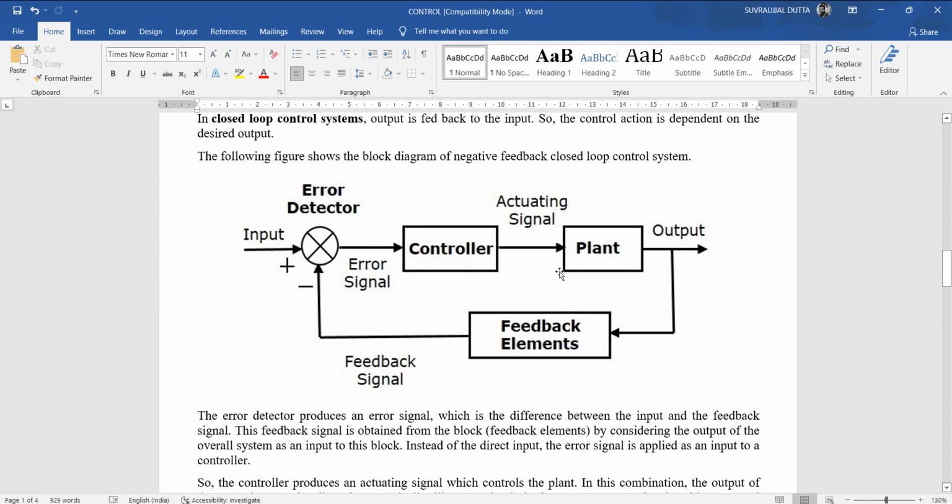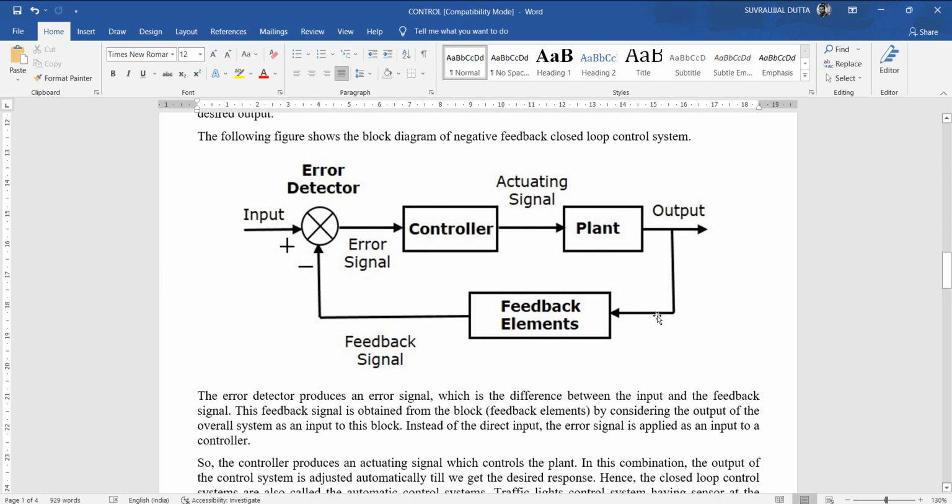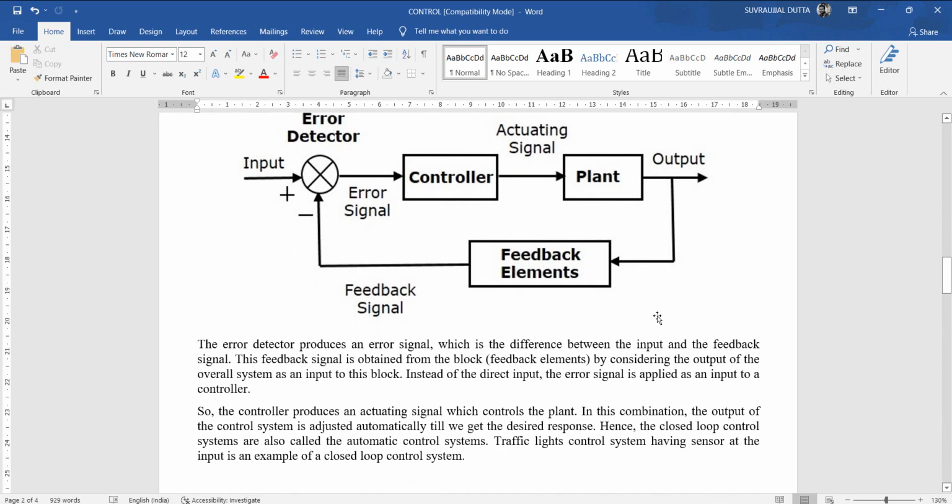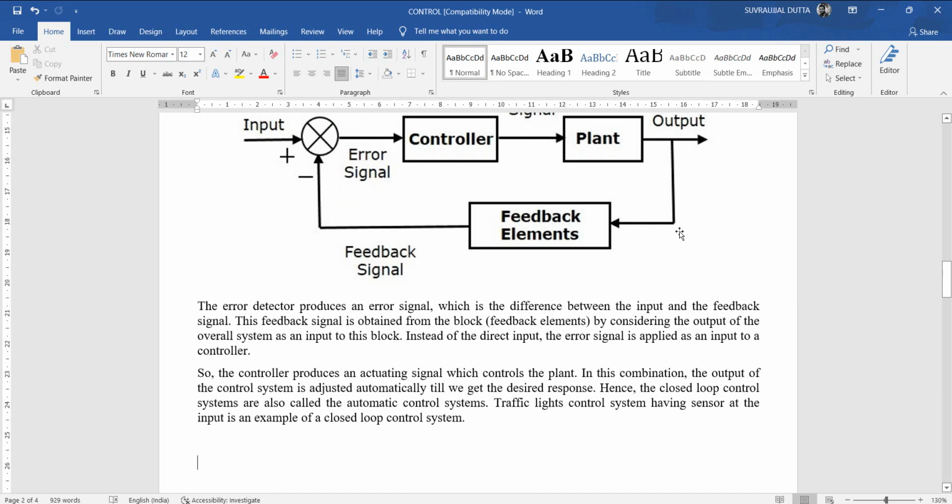Instead of the direct input, the error signal is applied as an input to a controller. So the controller produces an actuating signal which controls the plant. In this combination, the output of a control system is adjusted automatically till we get the desired response. Hence, closed loop control systems are also called automatic control systems. A traffic light control system having a sensor at the input is an example of a closed loop control system.